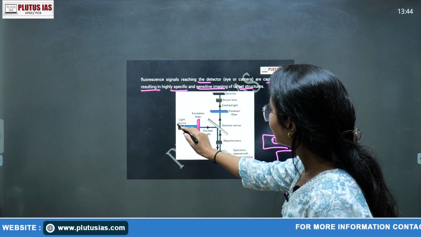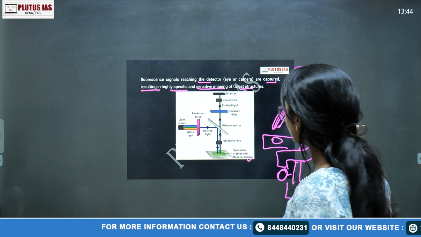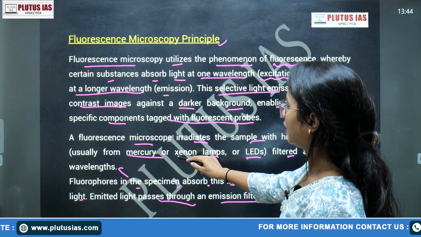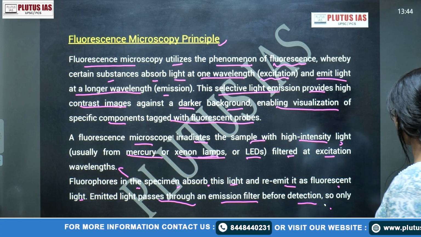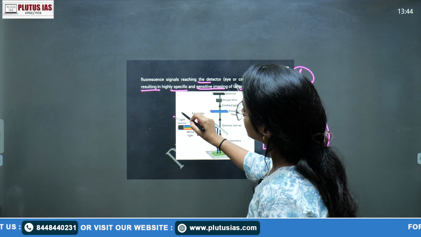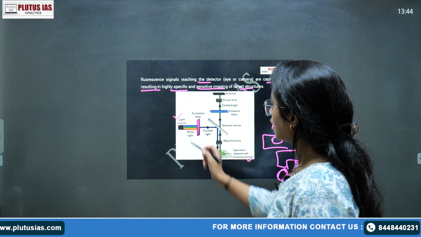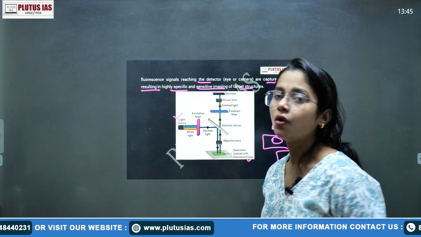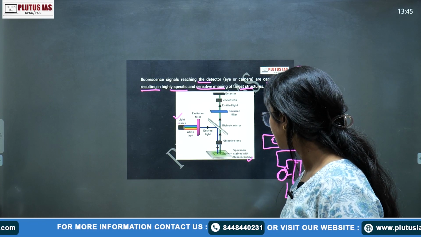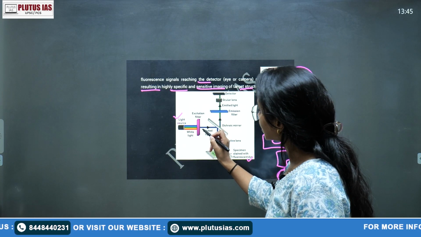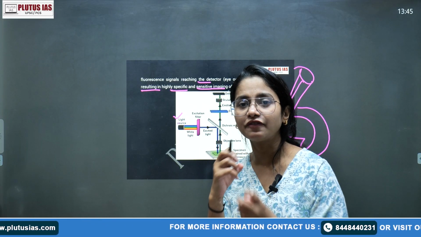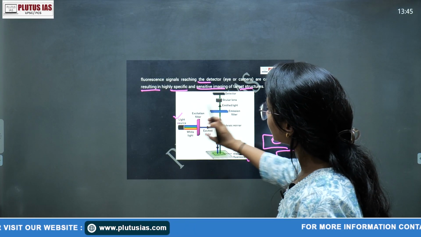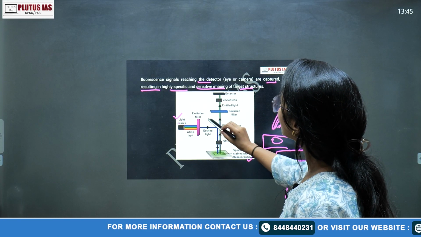Here is the light source. We have already mentioned it irradiates the sample with high intensity light, that is mercury or xenon lamps or LEDs. From this light source the light is emitted. This is the excitation filter. What is the use of this excitation filter? Its use is to select the specific wavelength of light which is going to fall on the specimen. And this is your dichroic mirror.